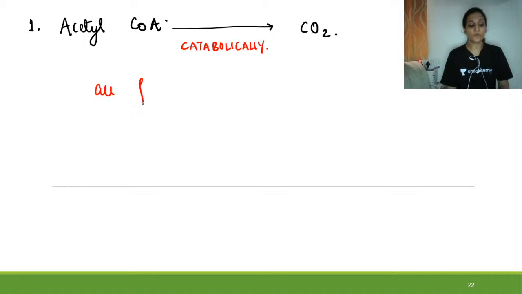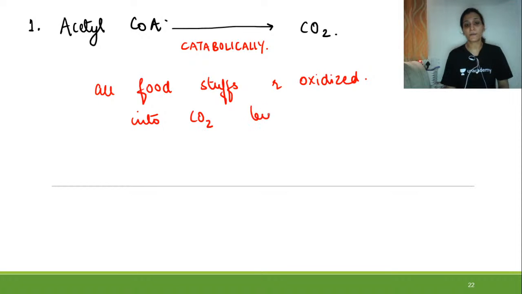So this is the catabolic role we have seen.